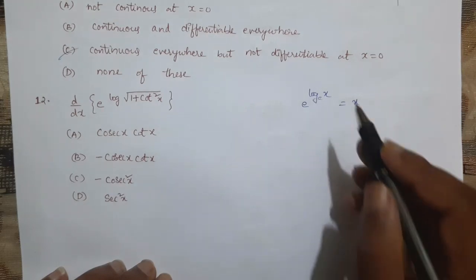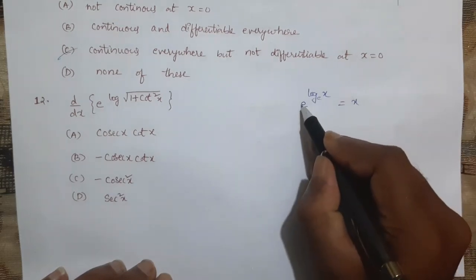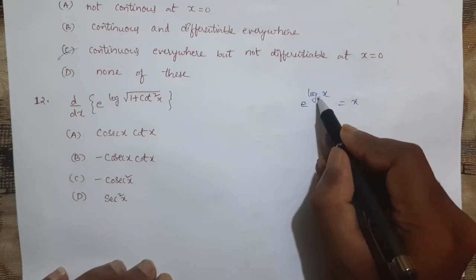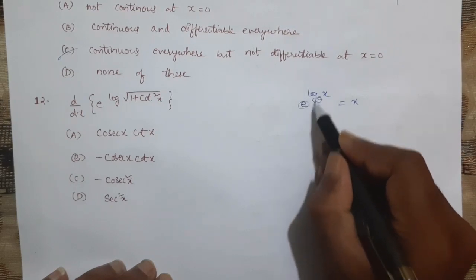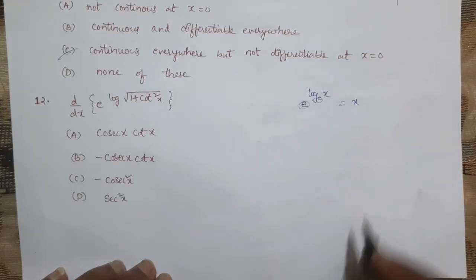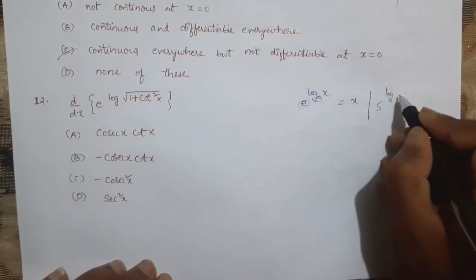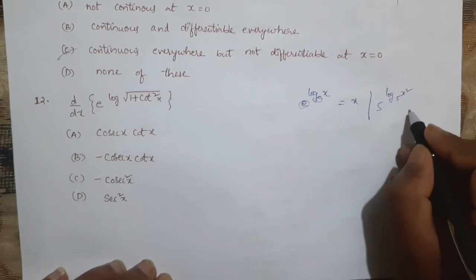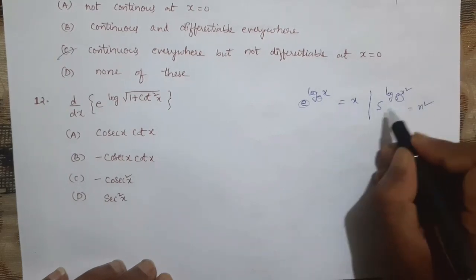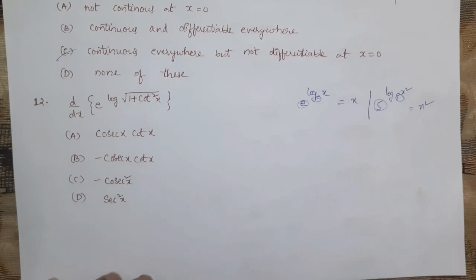Remember, whenever an exponential power has log with the same base, here e, the value will be equal to x. Similarly, for example, 5 to the power of log of x square to the base 5, it will be x square when these two bases are equal. Okay?